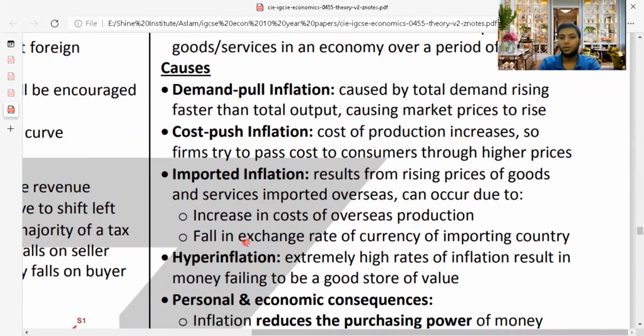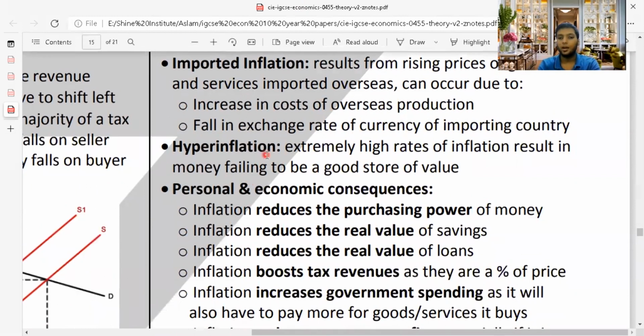So what is imported inflation? When you are bringing a product from a different country, and that country which is supplying you the product is charging a higher price than earlier, then of course you can't buy this product at the same price which you paid. Then of course you will go through imported inflation.